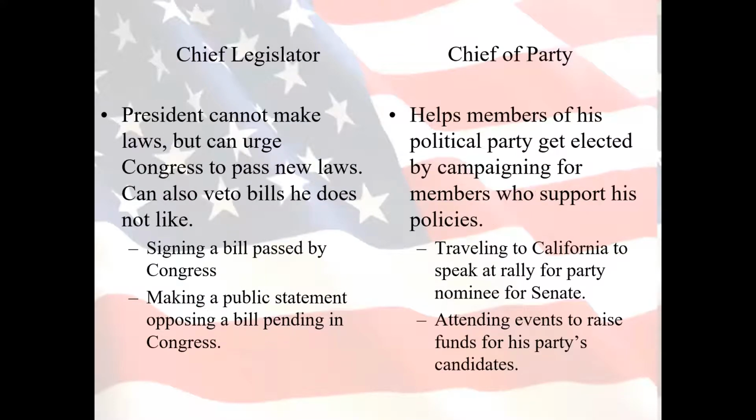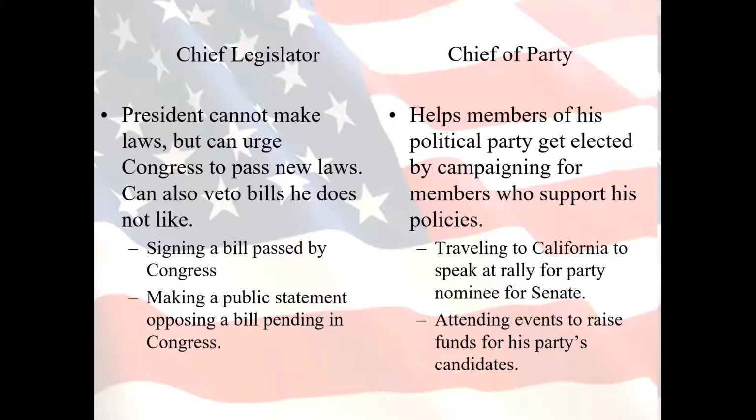And so we have chief legislator and chief of party. Again, I think these names signify what they entail. As the chief legislator, the president does not have the power to make laws, but the president can urge Congress to pass new laws. Something like universal health care that was passed under the Obama administration.